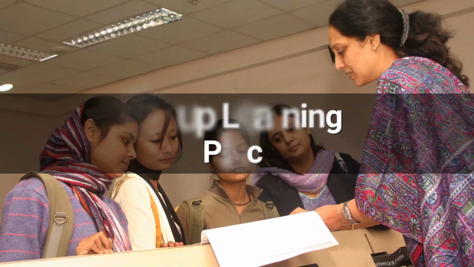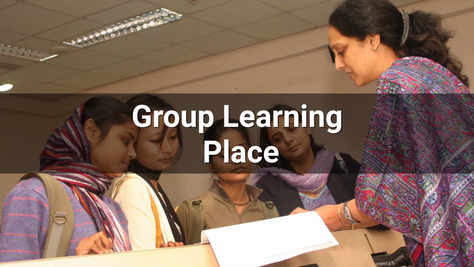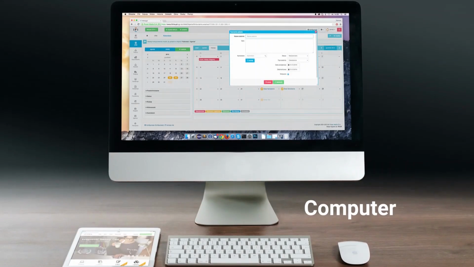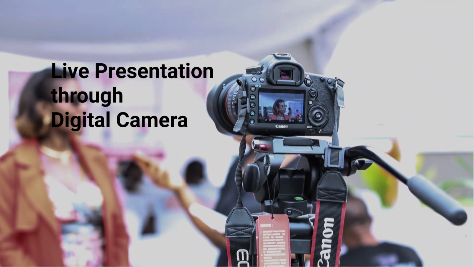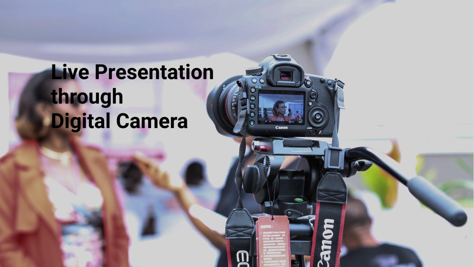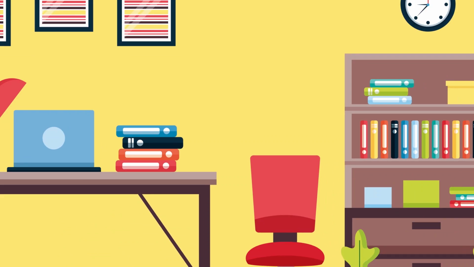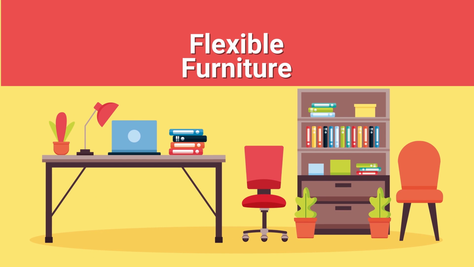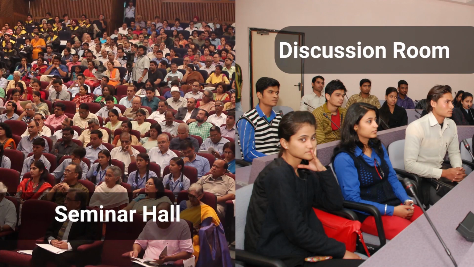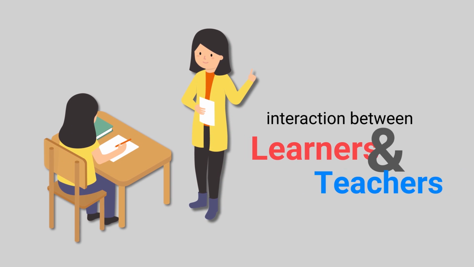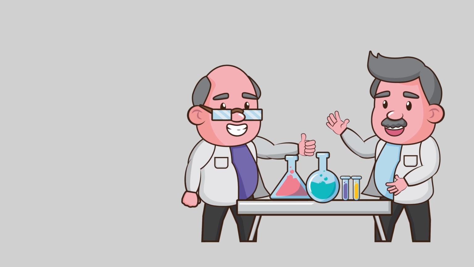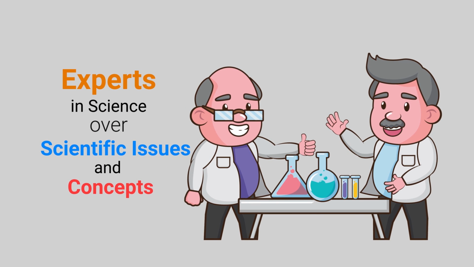Group learning place: the most important quality of such a place is that it has various equipment, which may be a projector, computer, radio or live presentation through a digital camera. These are available for common use. Flexible furniture which can be reshaped to suit all kinds of group and cooperative learning. Seminar hall or discussion room for interaction between learner and teacher or expert in science over scientific issues and